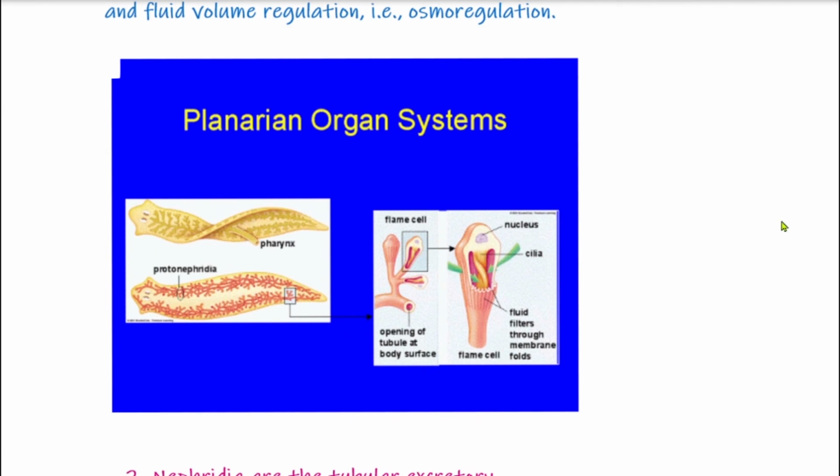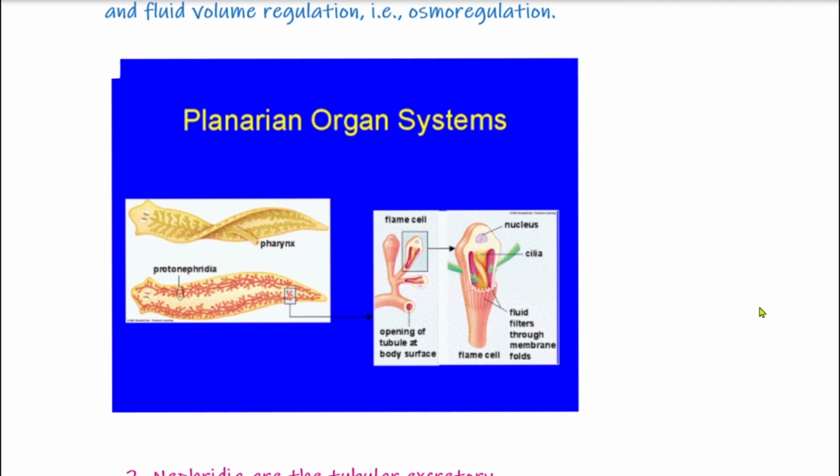These protonephridia are closed on one side, and they open on the outer surface of the body. So they are also known as blind tubules, because they are closed on one side in the form of flame cells. Only to the exterior of the body they open through the pores.